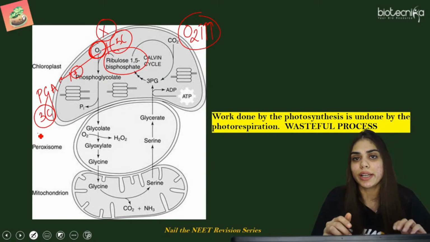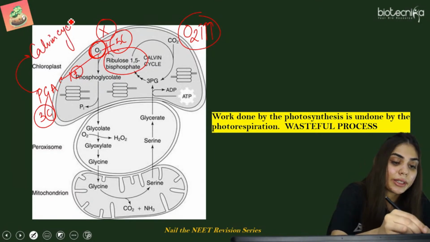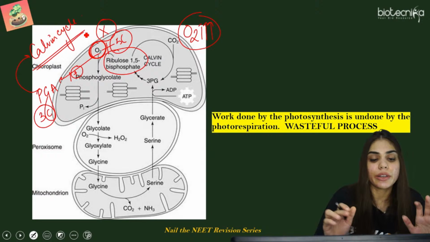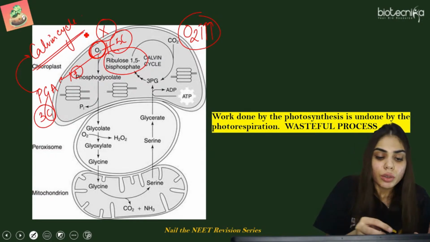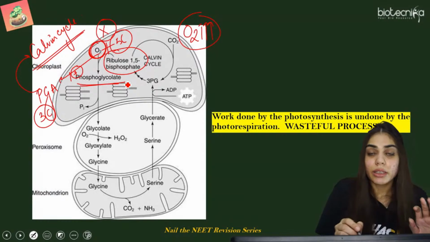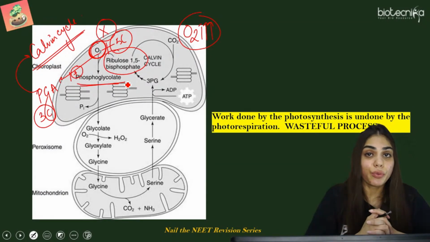Now this phosphoglyceric acid, it will again enter the Calvin cycle, but phosphoglycolate, it will be retained in the chloroplast itself.